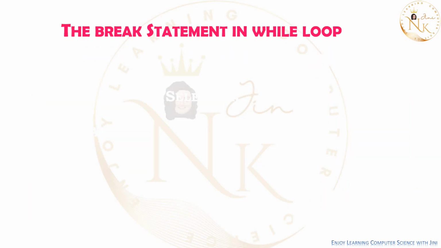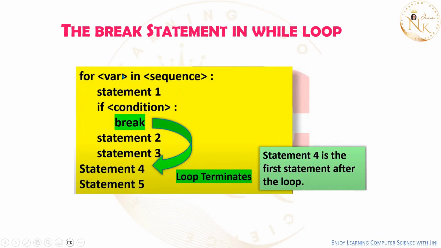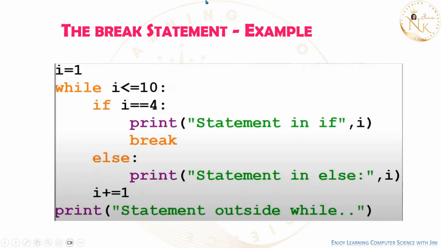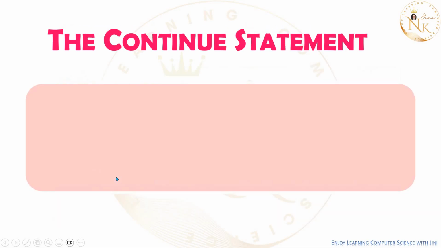Okay. You can see the break statement. Once break is encountered, it will come out of the loop, and so after the loop we have statement 4. It starts from the first statement, right? And then you can give an example. So, initially it is declared as i is equal to 1. And then the test expression, which is i is less than or equal to 10. We have an if statement. So, once the break is encountered, it will come out of the loop, right?